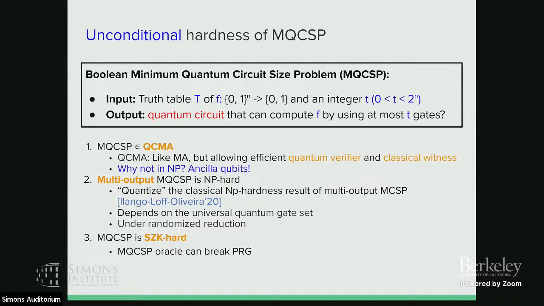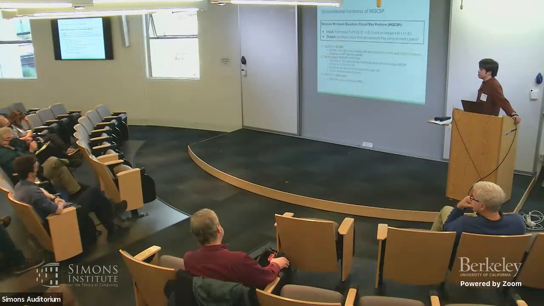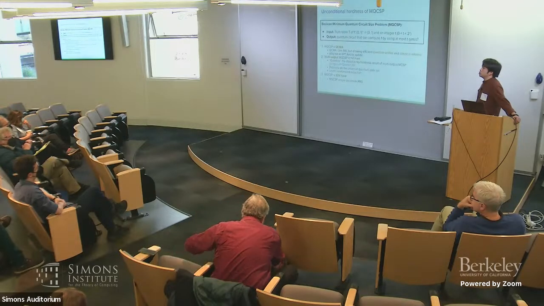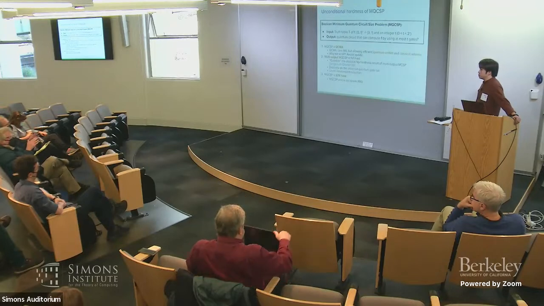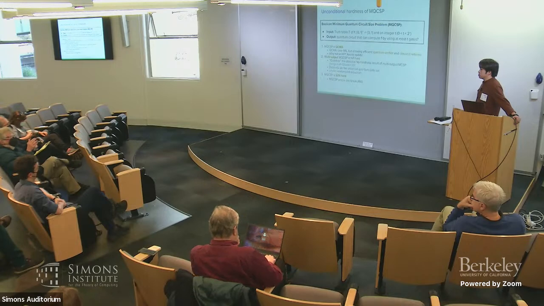Yes, so the reason why it's SZK hard is that it's a natural property. Because of the natural property, in addition to being SZK hard, it has all the other advantages of a natural property. I think for that result you just use the natural property. So you also get de-randomization and so on if MQCSP is easy. Oh, you mean the PRG? Yes.